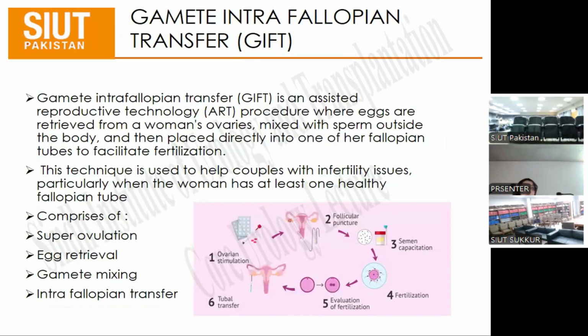Gamete intrafallopian transfer, GIFT, is an assisted reproductive technology procedure where eggs are retrieved from a woman's ovaries, mixed with sperm outside the body, and then placed directly into the fallopian tubes of the female to facilitate fertilization. This technique is used to help couples with infertility issues, particularly when the woman has at least one healthy fallopian tube. It comprises superovulation, egg retrieval, gamete mixing, and intrafallopian transfer.